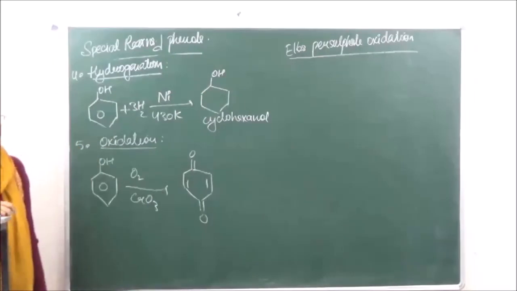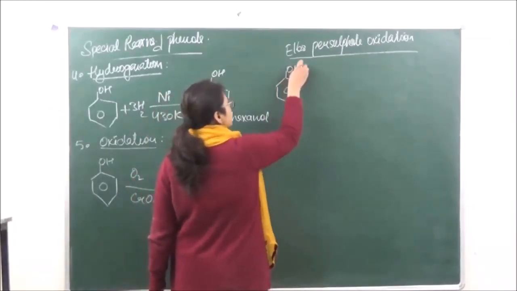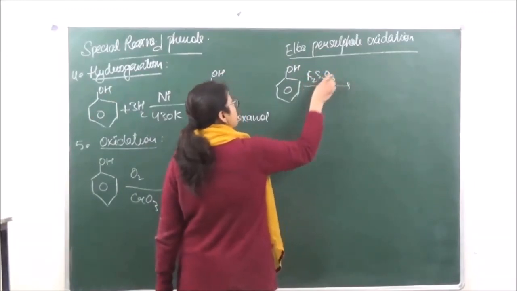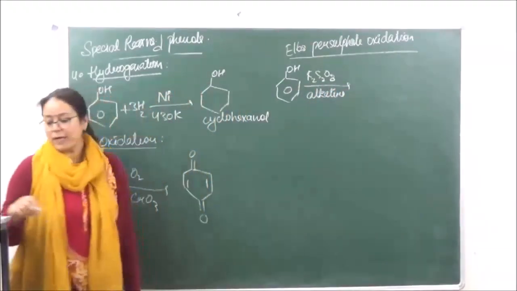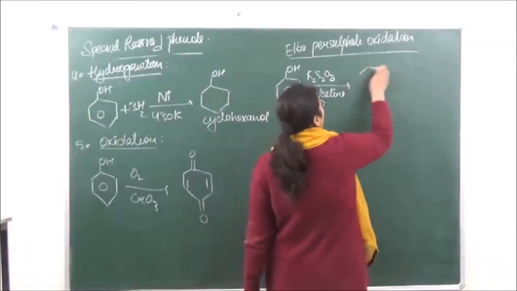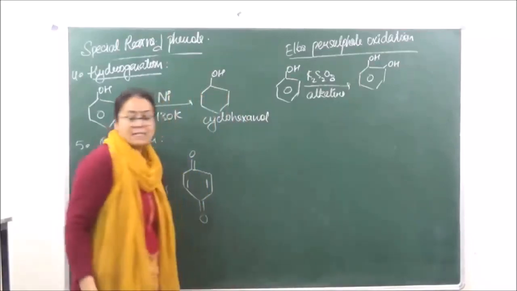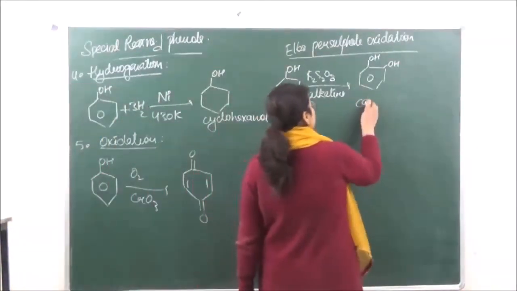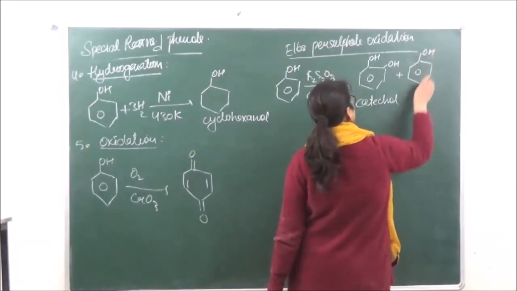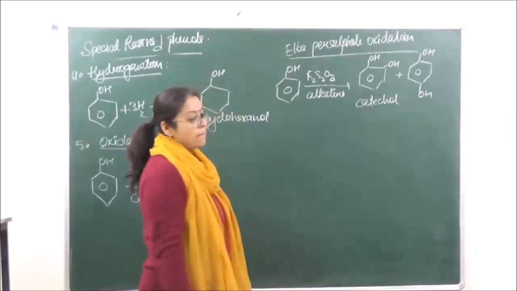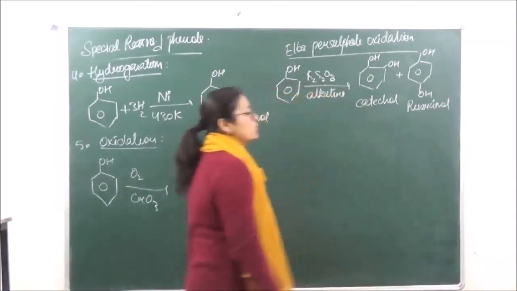Persulfate oxidation. Over here we are taking phenol in presence of alkaline K2S2O8, when we are going to get a dihydroxy product: ortho dihydroxybenzene, which is known as catechol, and the para product, which is known as quinol.